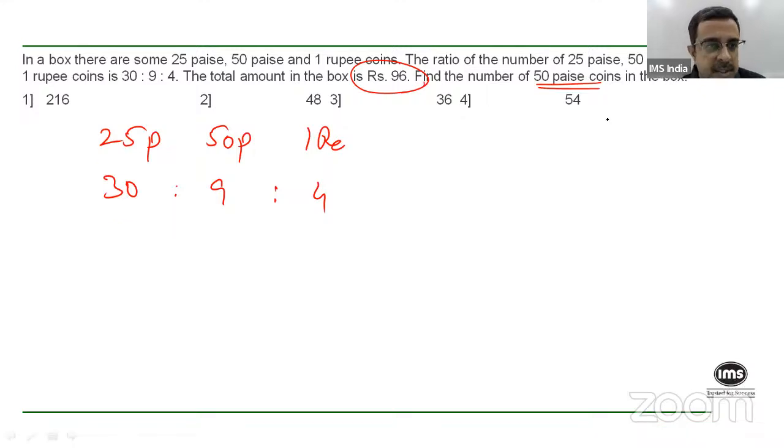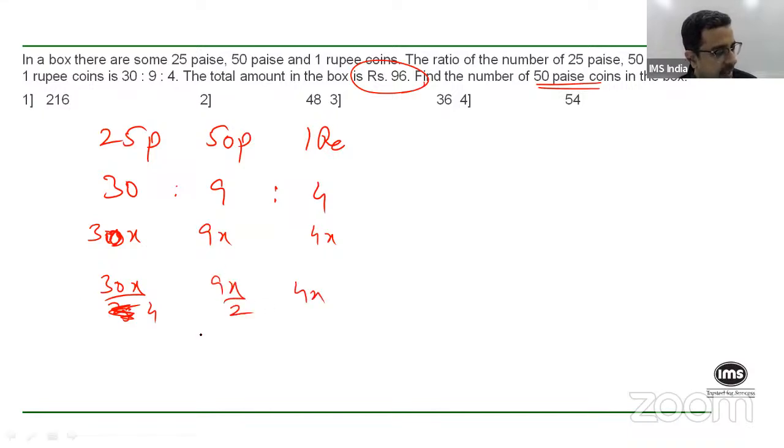I think the options are not aligned properly. The first option is 216. The second option is 48. The third option is 36 and the fourth option is 54, right? Now, again, you can solve this question using variables and equations. For example, you can say the 25 paise coins are 30x, 50 paise coins will be 9x, 1 rupee coins will be 4x. So the value of the 25 paise coins will be 30x by 4, then 9x by 2 and 4x, and then add up, correct? But you don't really have to do this, right?